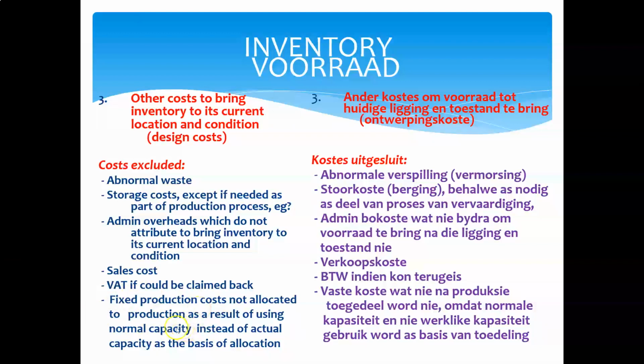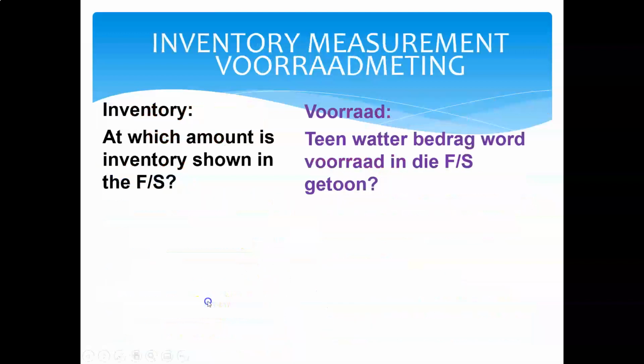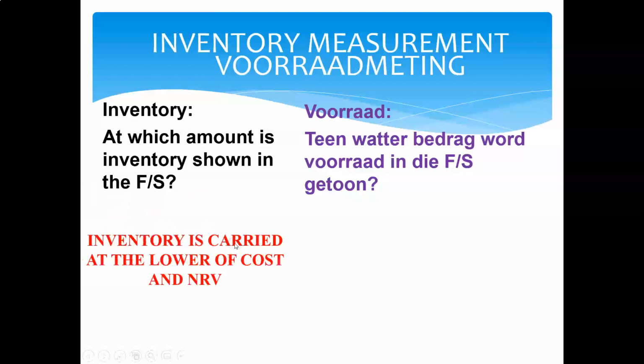Now, I'm not going to talk about fixed production costs. That's got everything to do with manufacturing. So we are not talking about manufacturing at this point of time. What do we show as the cost price of inventory in the statement of financial position? Now, according to IAS 2, we have to show inventory at the lower of cost or net realizable value.